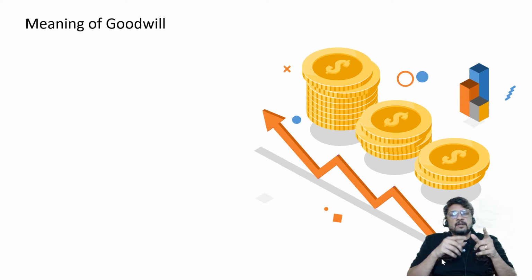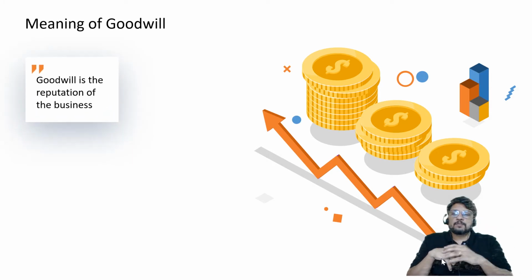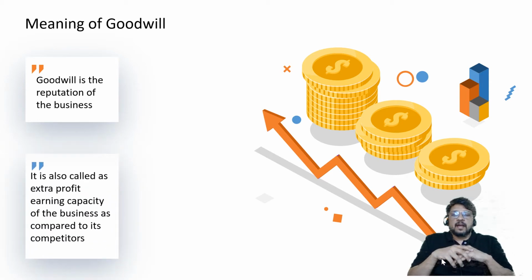First one, land, building, plant, machinery, vehicles, all these are tangible assets. On the other hand, goodwill is an intangible asset. So the first point which we should consider is goodwill is our reputation which we have generated. It is an intangible asset, and it helps us to earn the extra profit as compared to our competitors.